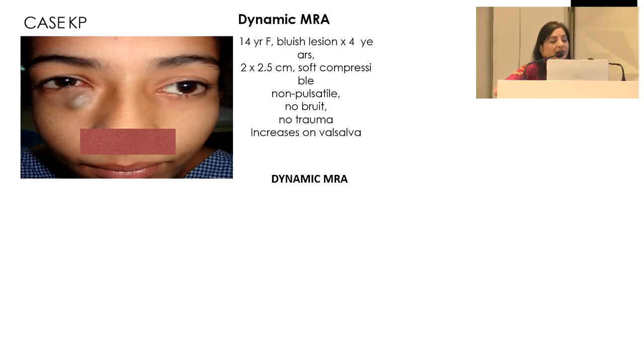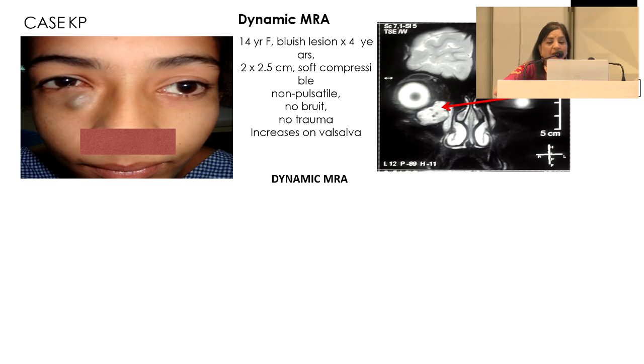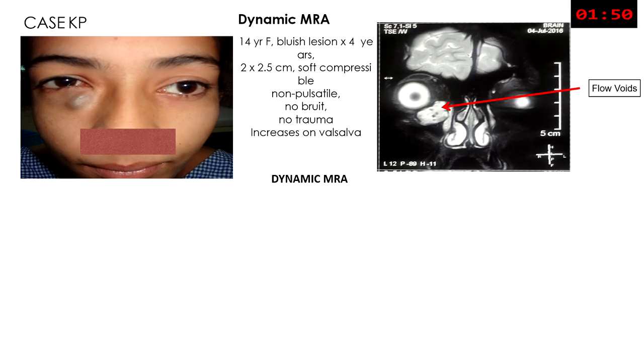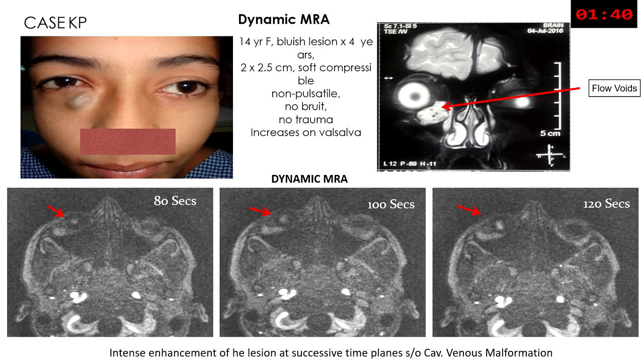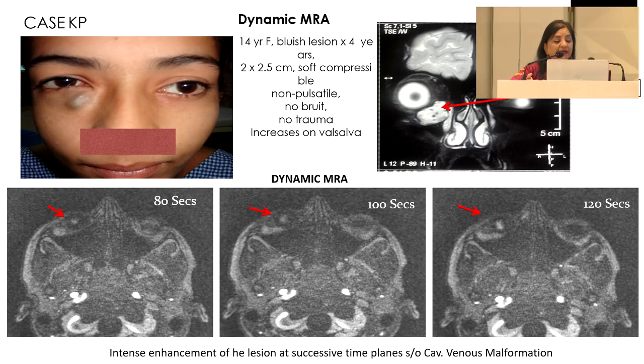Now we'll see the role of dynamic MRA in this patient. Here is a patient, a young girl, a 14-year-old girl. She had a bluish mass lesion of 4 years. It was non-pulsatile, and there was no bruit, no trauma, and it was increasing on Valsalva. A dynamic MRI showed flow voids within the lesion. Dynamic MRI takes a continuous recording of the dynamic process. So you see at 80 seconds, 100 seconds, and 120 seconds, there is intense enhancement of the lesion at successive time planes, which was suggestive of cavernous venous malformation.